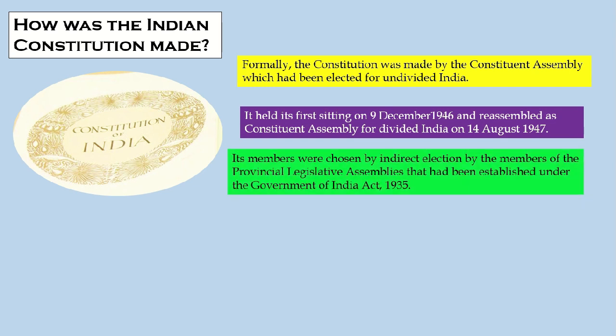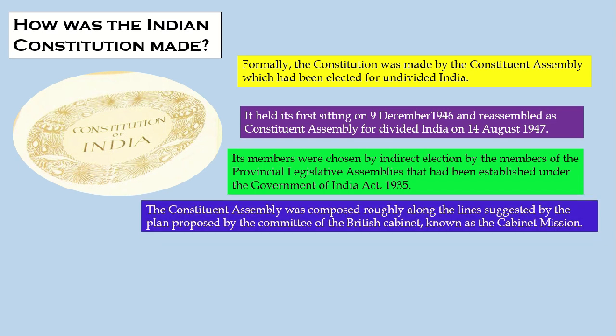Its members were chosen by indirect elections by the members of the provincial legislative assemblies that had been established under the Government of India Act 1935. So, the members of the Constituent Assembly were chosen by indirect elections. Who chose them? The members of the provincial legislative assemblies, or the state assemblies, established under the Government of India Act of 1935.